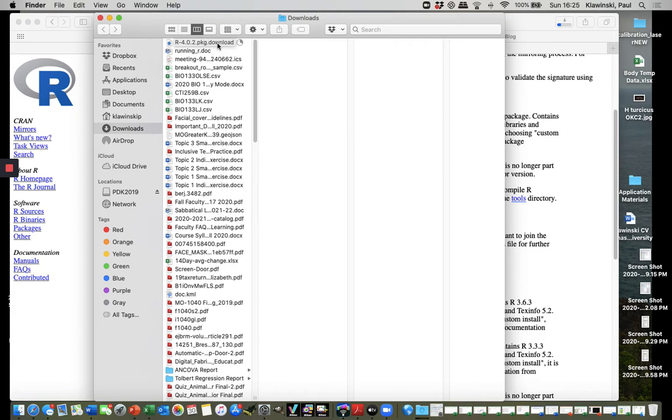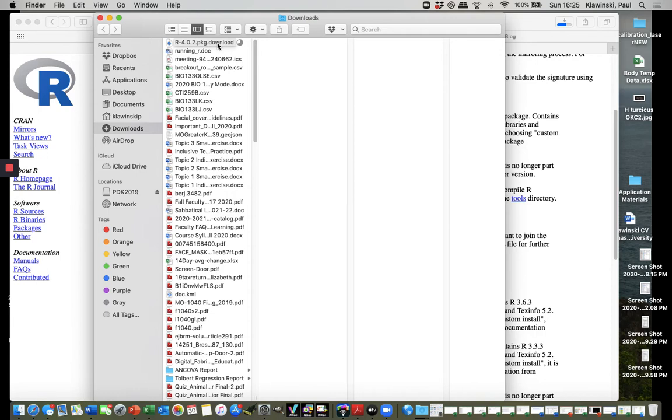Once it has downloaded, all you have to do is click that executable file, and it should give you a set of dialog boxes that will allow you to install R on your computer. If it asks you whether you want to do something during the installation process, your general goal should just be to click yes, because you want R to be on your computer.